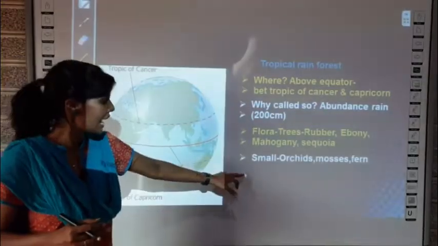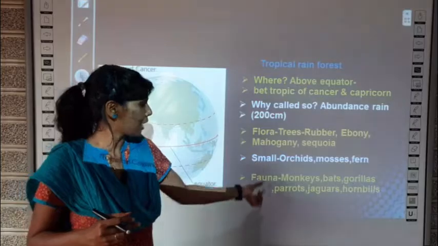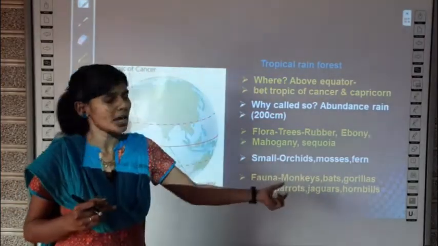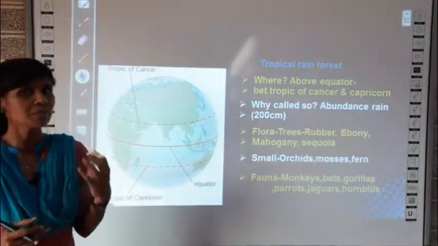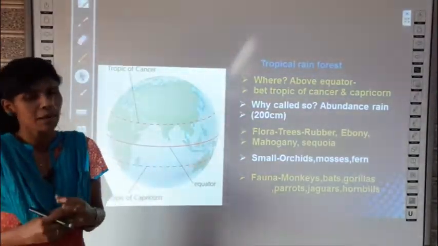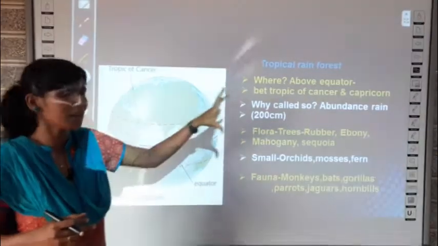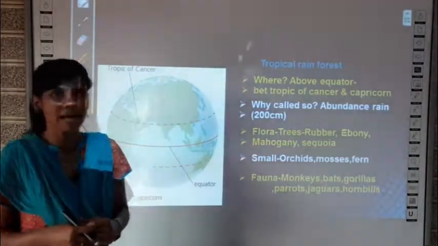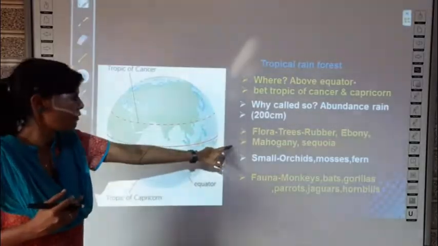And what about the animals present in this type of forest? You can find monkeys, bats, gorillas, parrots, jaguars and hornbills. You have a very big list in your textbook. You can just go through it and try to memorize the names based on the type of forest. Clear? Just the location you should know, and also what type of plant is present and what type of animal is present, you have to study. Clear? What is the next type of forest?